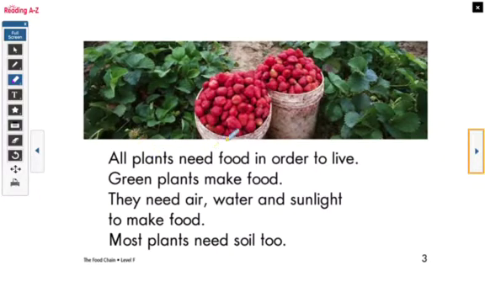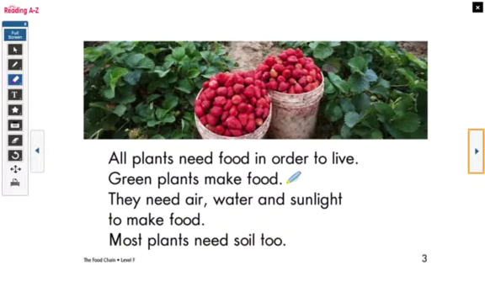All plants need food in order to live. Green plants make food. They need air, water, and sunlight to make food. Most plants need soil too. Now, what kind of questions can I ask myself in this page? For example, why do green plants make food?